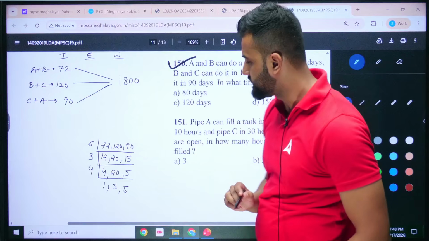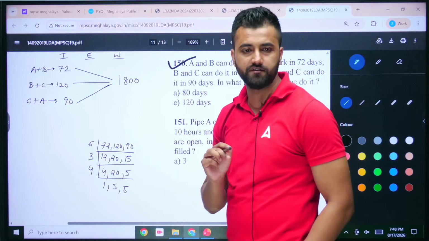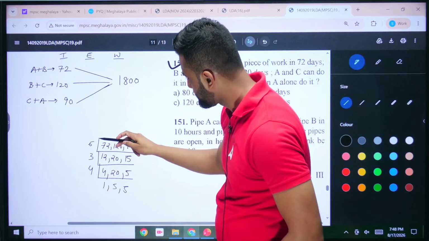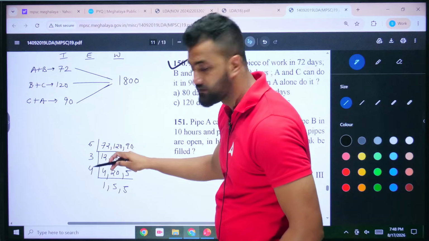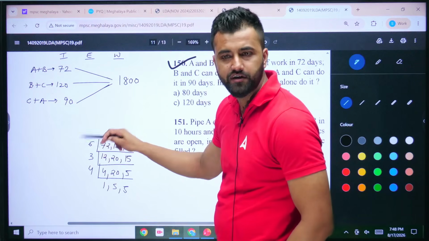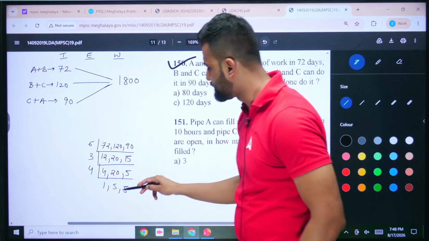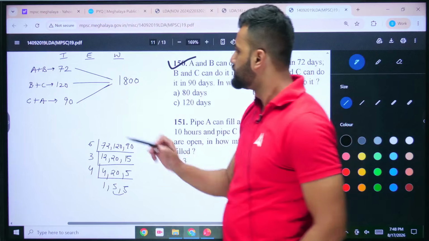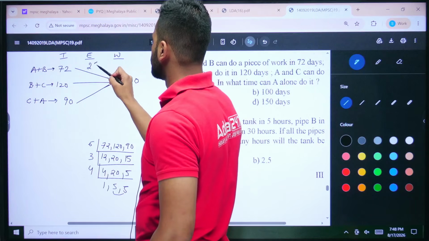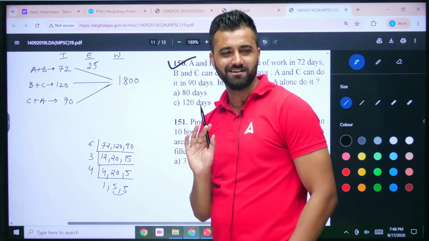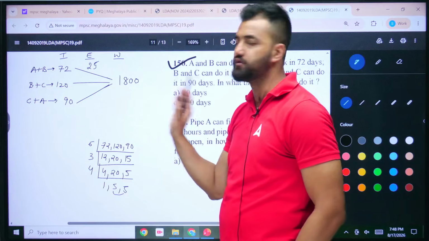Now, what will I multiply in 72 to get 1800? So see, the smart work is just make 72 out here. How to make 72? See, 3 4s are 12, 12 6s are 72, right? This becomes 72. So left out with 5 5s, which means 25. So just write 25 out here. Easy. 72 into 25 will give you 1800.